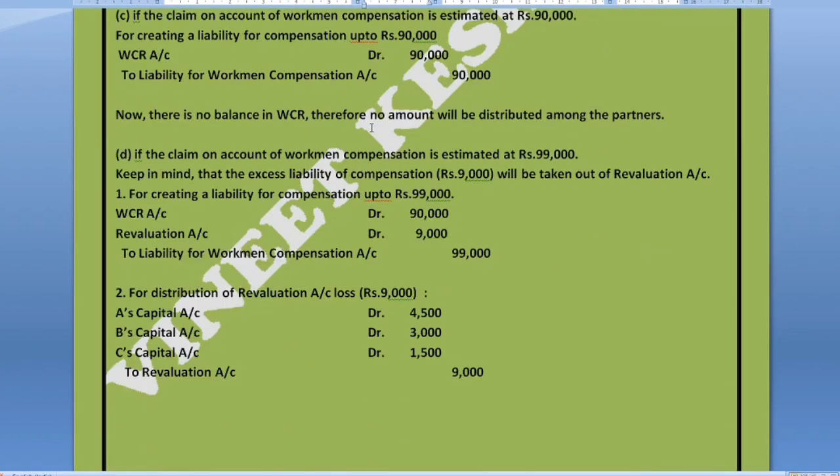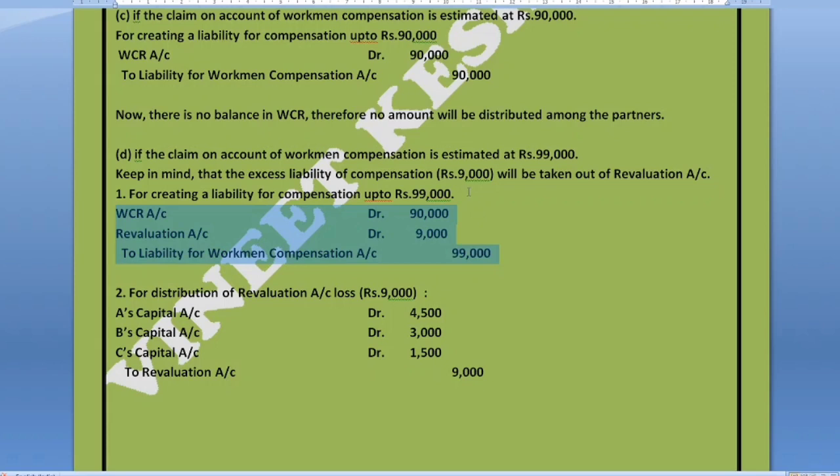Of the 99,000, 90,000 will be created from WCR, but the excess liability of 9,000 rupees will be taken out of the revaluation account. The entry will be: WCR account debit 90,000, revaluation account debit 9,000, to liability for workman compensation 99,000.